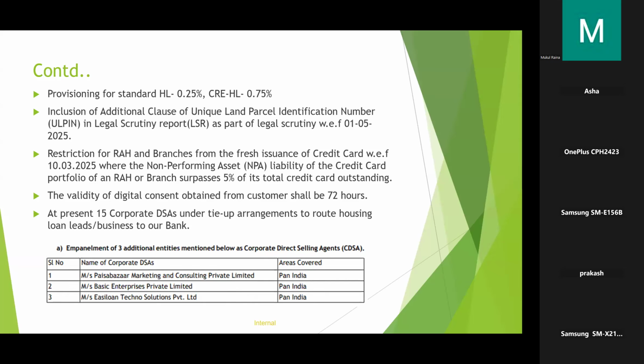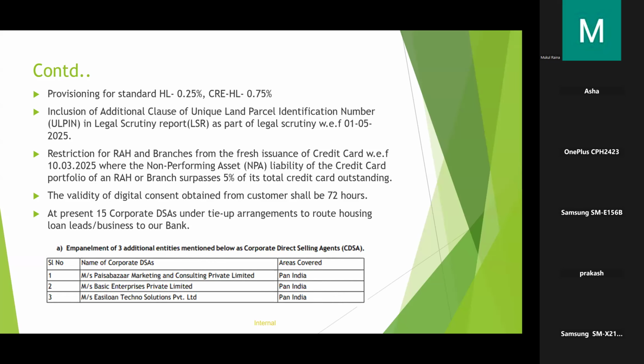So this is introduced with effect from 1/5/2025. You need to know the full form of ULPIN: Unique Land Parcel Identification Number. Which states it is implemented in is also available in the circular for ULPIN. You can just search for ULPIN in circulars and you will get the relevant circular.